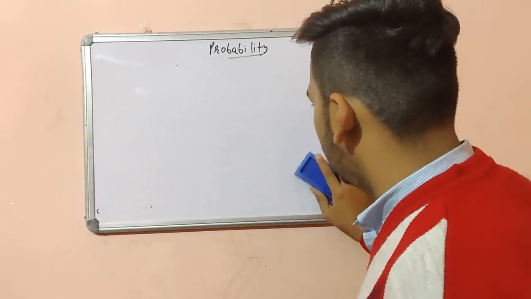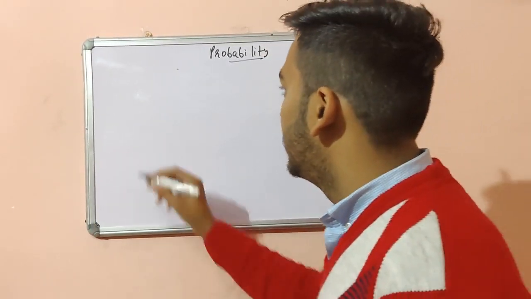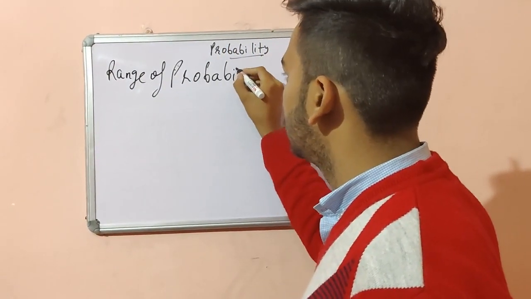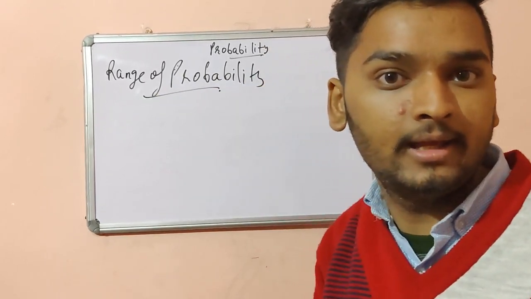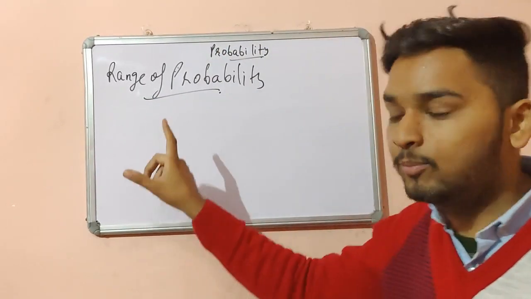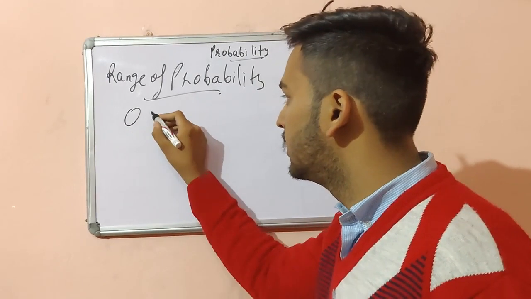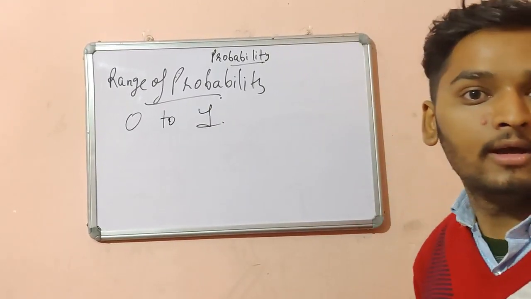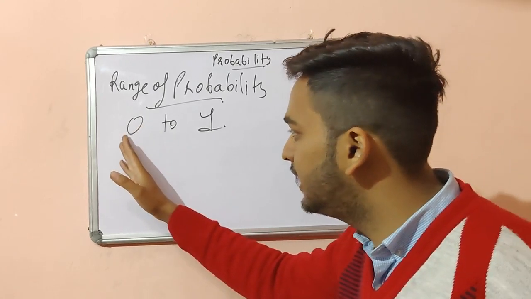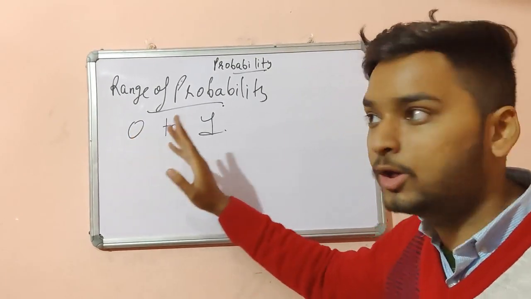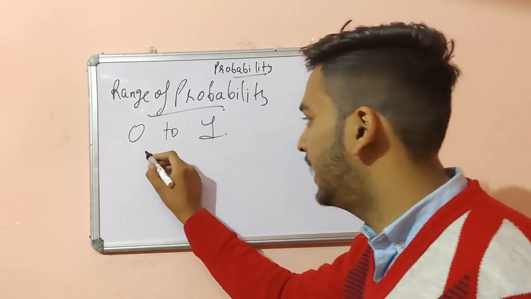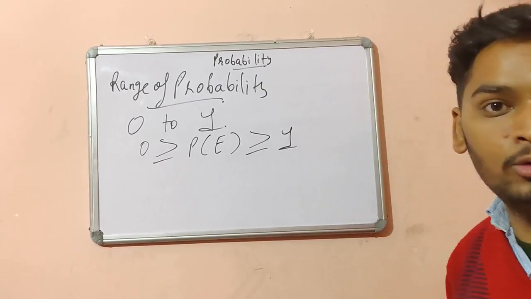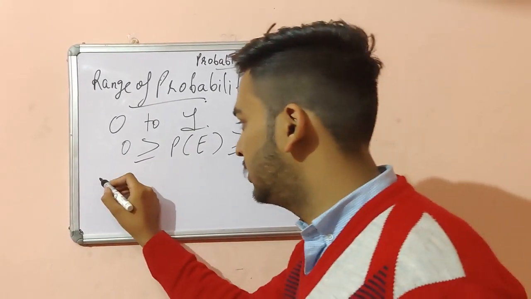Next we have the range of probability. What is the range of probability? We know that the range of probability is between 0 and 1. It means that probability can be neither less than 0 nor greater than 1. The probability of a particular event lies between 0 and 1. What is 0?